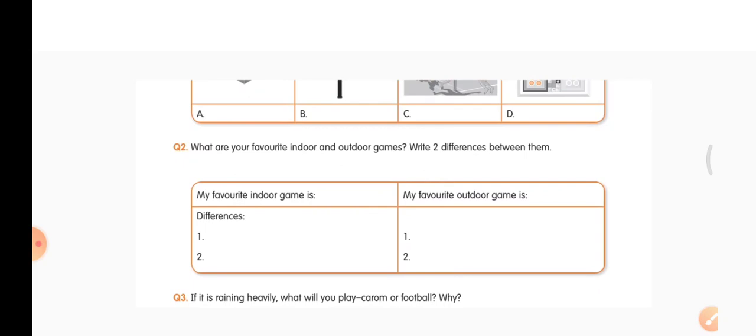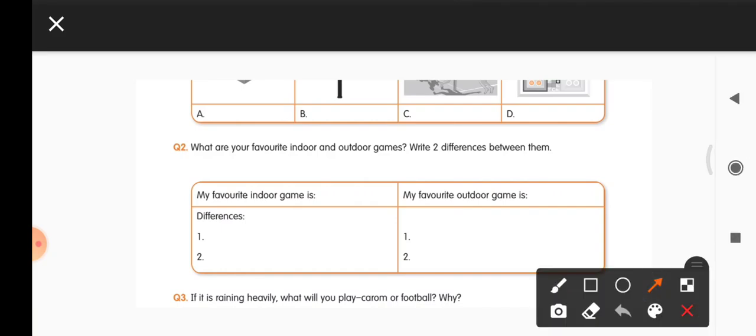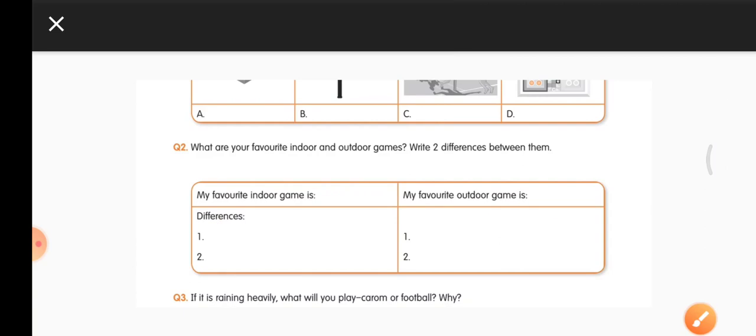Second question, what are your favorite indoor and outdoor games? Write 2 differences between them. Okay, what is your favorite indoor game? You should write it. First write the name of that indoor game. Then in the next box, you are going to write the name of your favorite outdoor game. Then you are going to write the differences between these games.